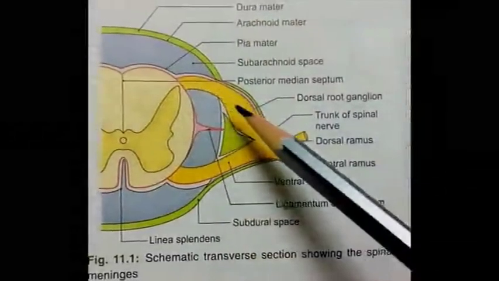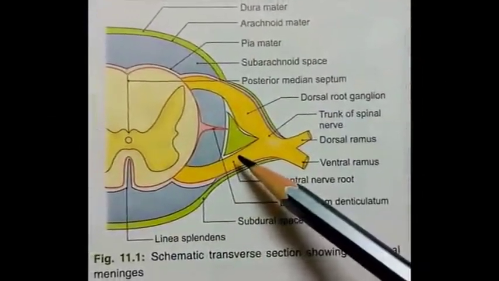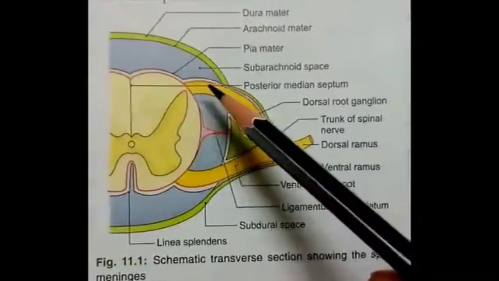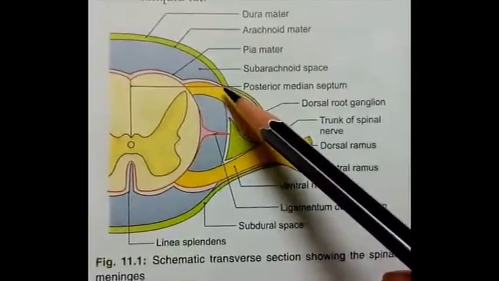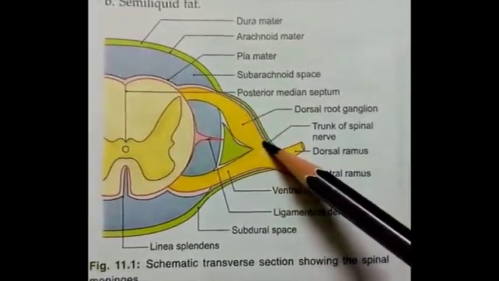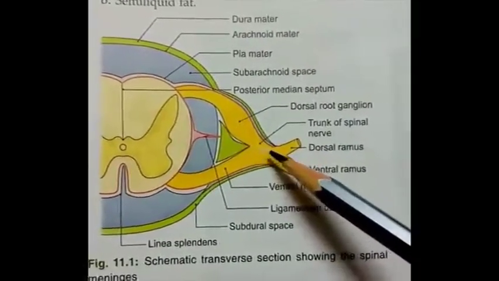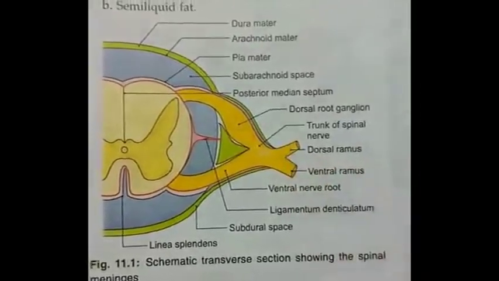Roots of the spinal nerves are surrounded by meninges. Pia mater and arachnoid mater cover the roots up to the dura mater. The dural sheath encloses the terminal part of the root, continues over the nerve trunk and is lost by merging with the epineurium of the nerve.